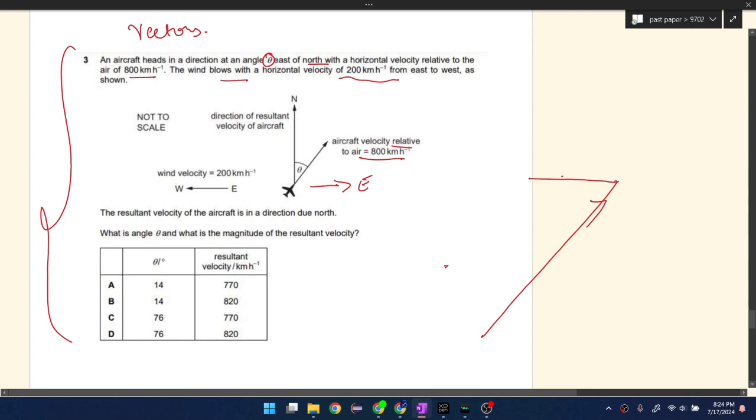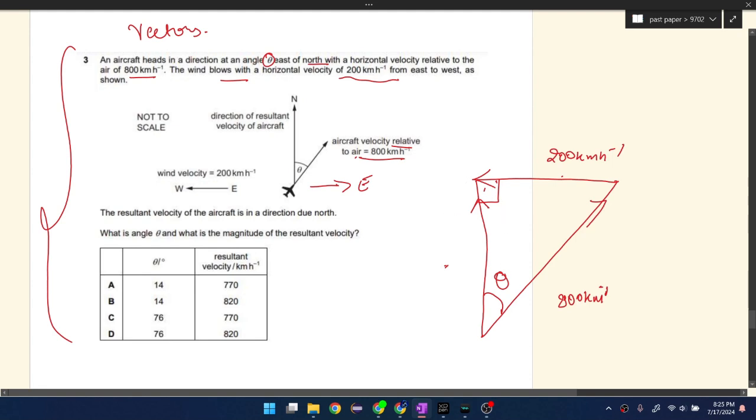It's like this, 200 kilometers per hour, and this is 800 kilometers per hour. So our resultant is going to be something like this, right? This is going to be our resultant. As you can see, our resultant is at 90 degrees to the wind velocity, and this is the theta between north and east, northeast.